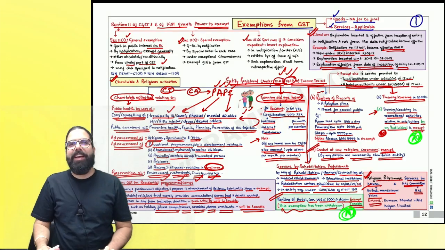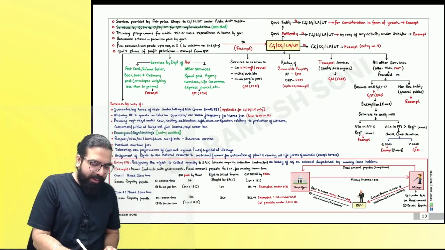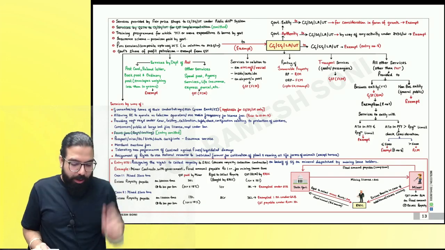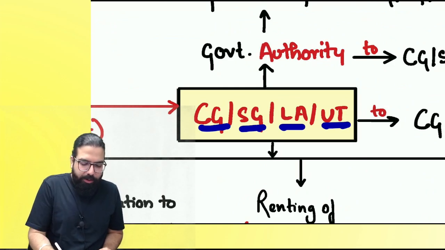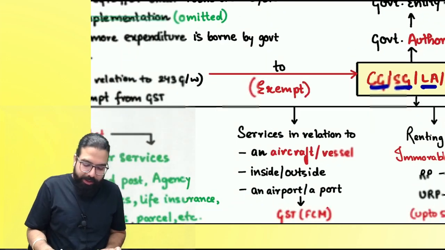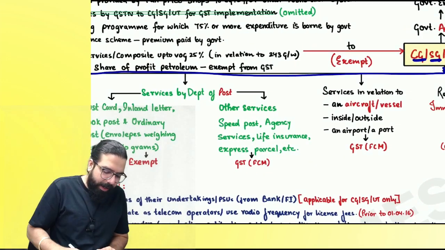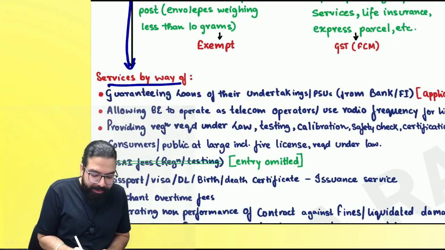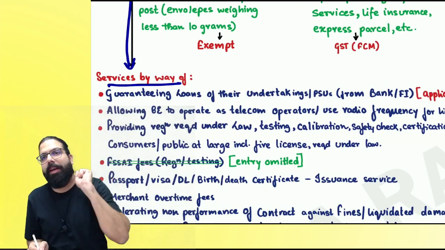Now, let's move to the next chart, everyone. The next chart in the chapter of exemption is the chart of government related services. Please come to your government related services, everyone. Central government, state government, local authority, and union territory government related services we are going to talk about. If they are providing these services, which services, sir? If you go below and see over here, these services will always be exempt. Are we clear, everyone? To anyone, it is going to be exempt.